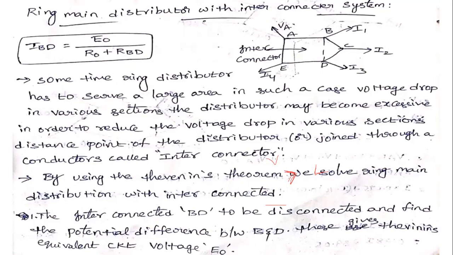In Thevenin's theorem, we have various steps for finding the load current. What is the first step? By using Thevenin's theorem, the interconnection is removed.